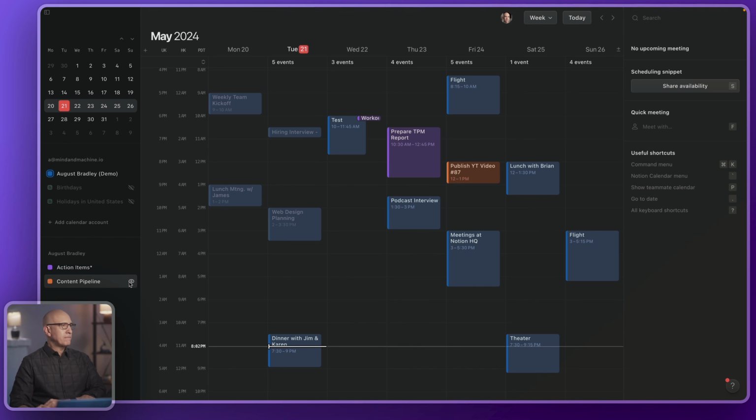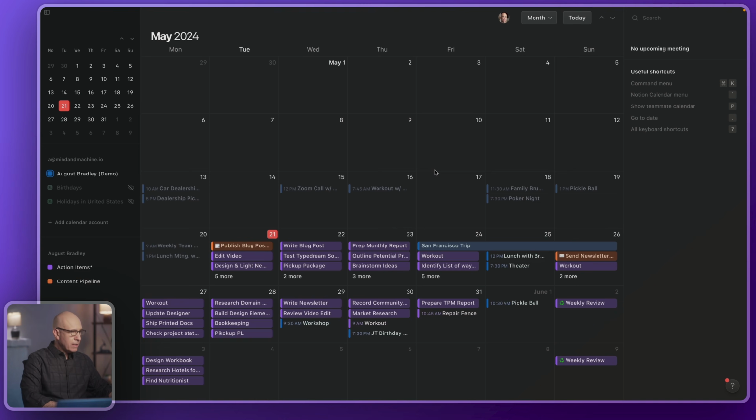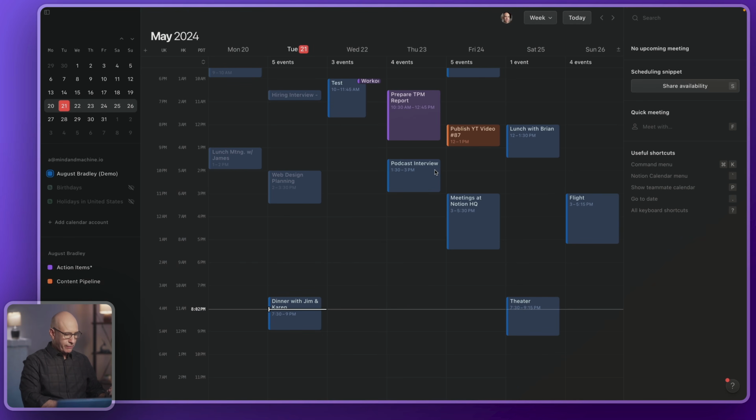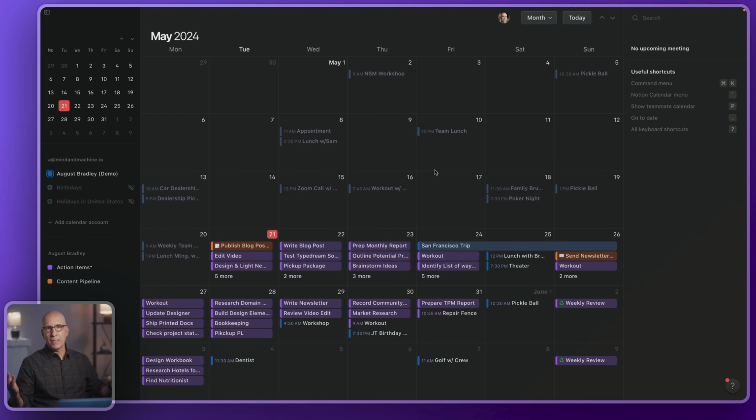So this is great. So this is week view, and this is month view. So this has a lot of great keyboard shortcuts. Just hit W to switch to week view, M to switch to month view. Couldn't be easier. That's just awesome. There are a lot of thoughtful keyboard shortcuts built into Notion Calendar. That's one of the great features of it.